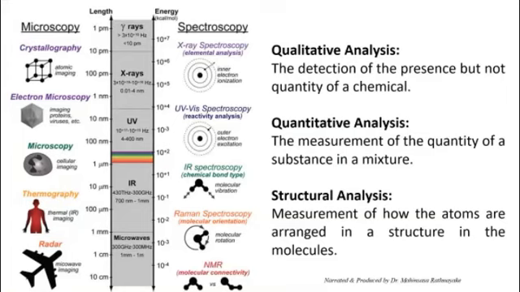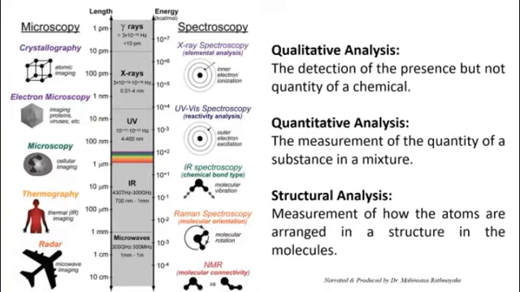If you want chemical bonds, or a certain measurement that requires the bond energy, then you can go for vibrations, IR spectroscopy, and UV-Vis spectroscopy. X-ray spectroscopy and UV-Vis can be used for elemental analysis, and when you really need to know the individual measurements, right? So basically, you can have three types of analysis from all these analytical techniques.